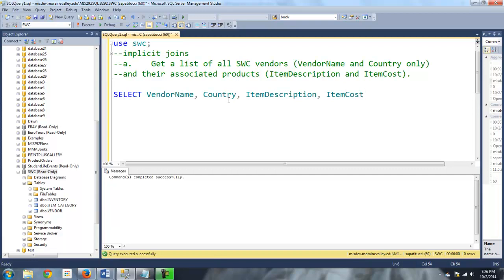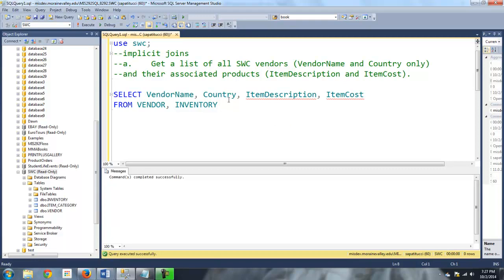Not that it's case sensitive. Those are the 4 columns, and they're coming from these 2 tables. We want the vendor table and the inventory table. It really is that easy. This is an implicit join, and we're not going to see the keyword join here.